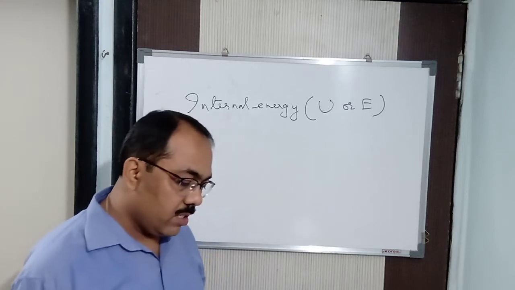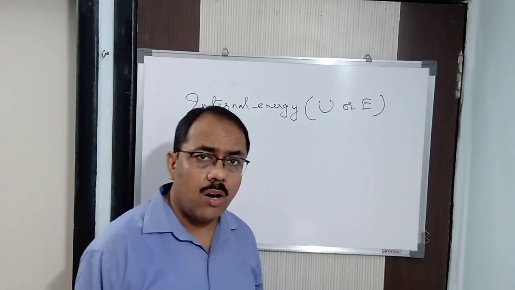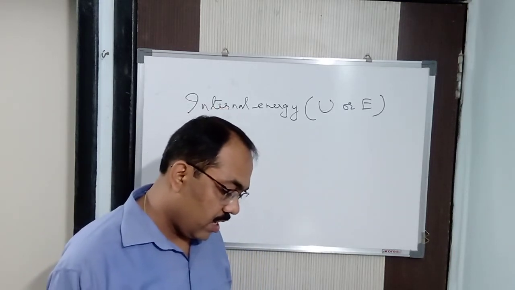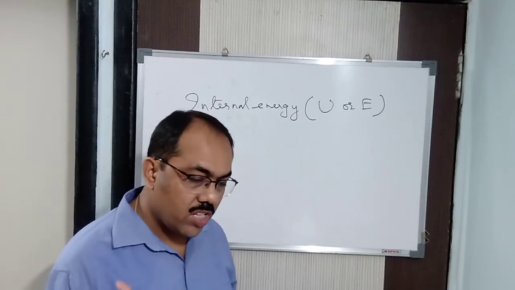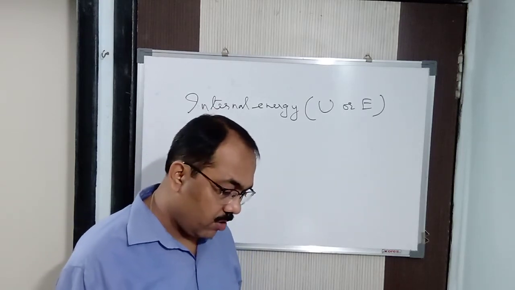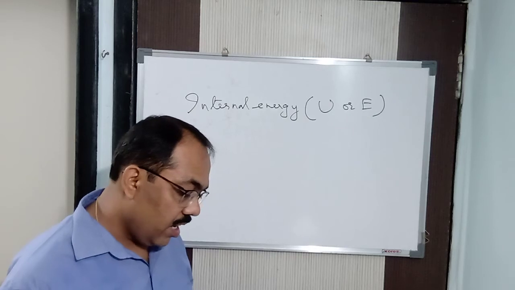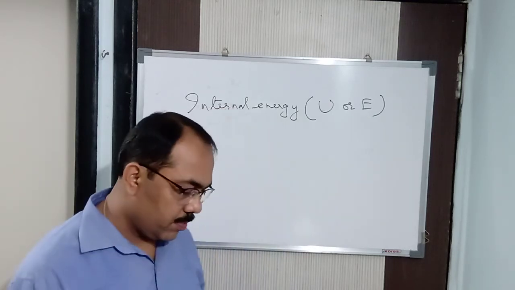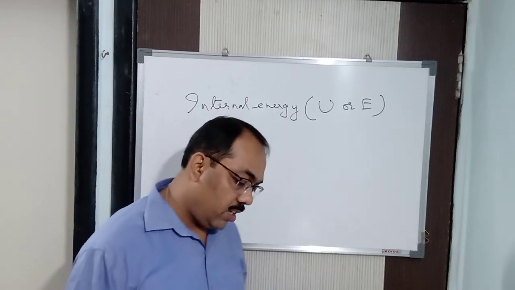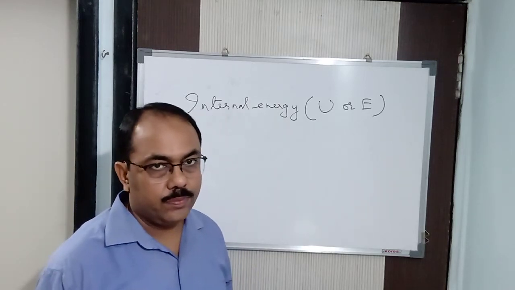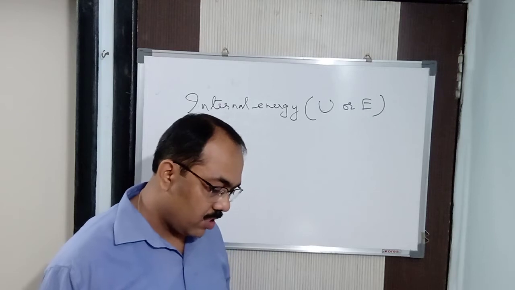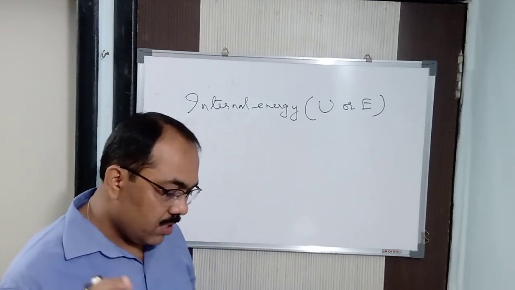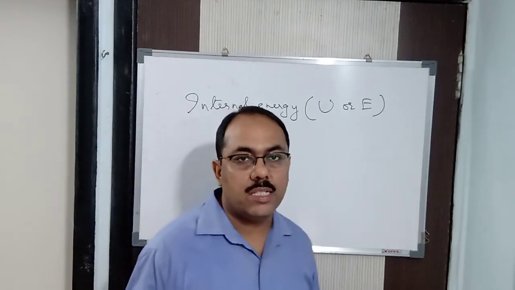It is associated with a definite amount of energy. Every substance is associated with a definite amount of energy, and that energy is called the internal energy. But let me tell you again, you can note it down, it is not possible to find the absolute value, because it involves certain quantities which cannot be measured.